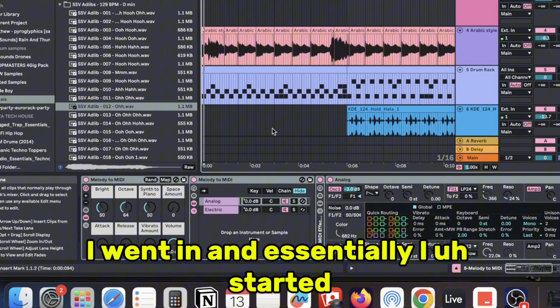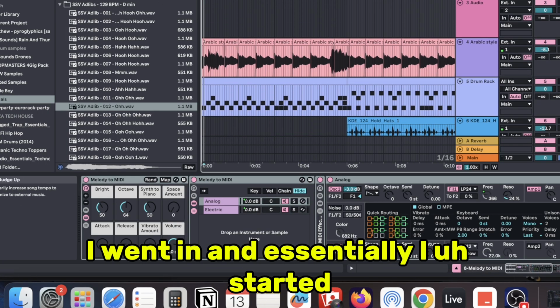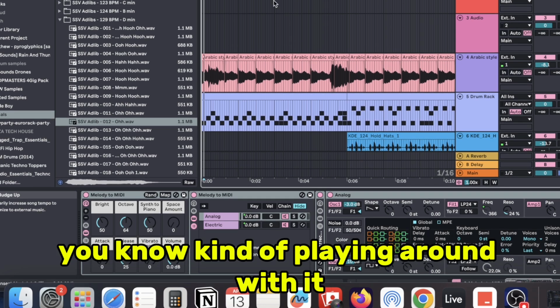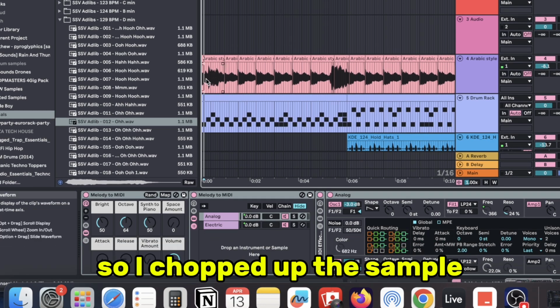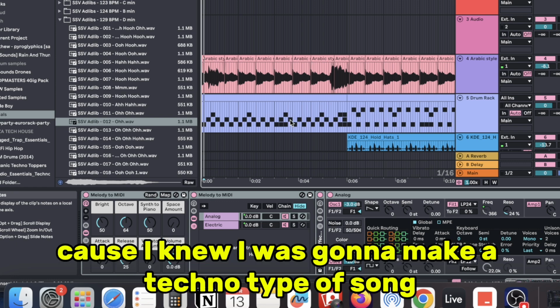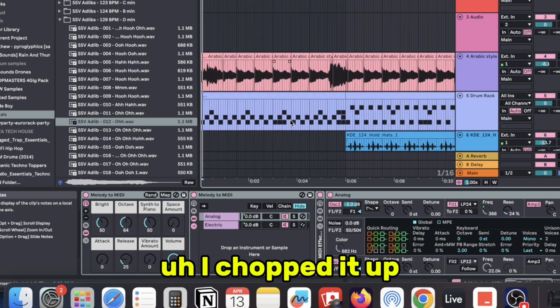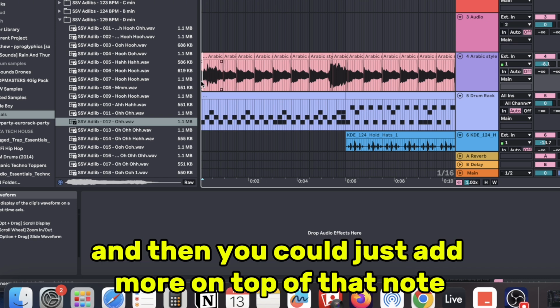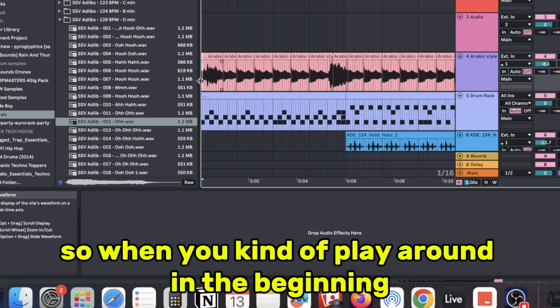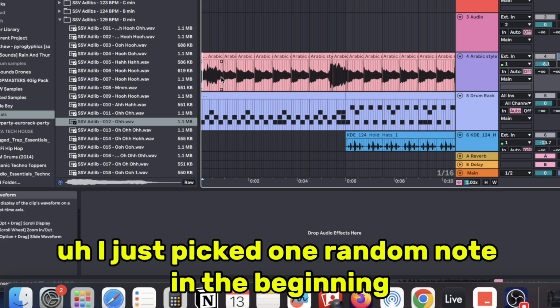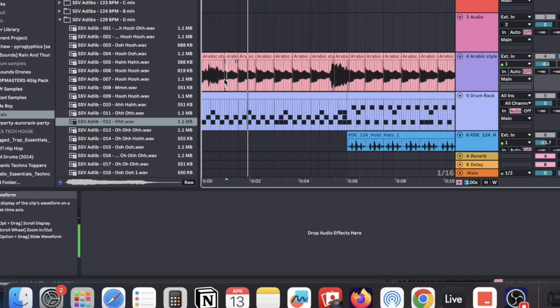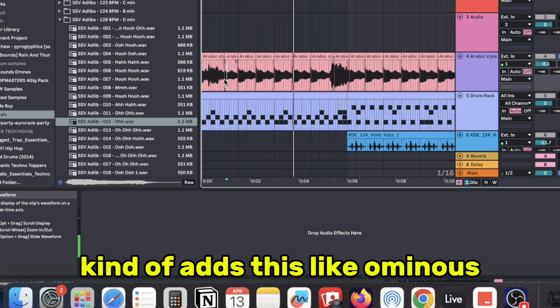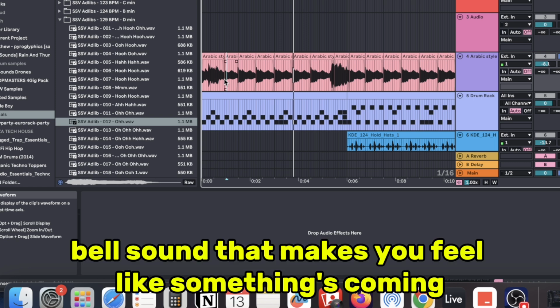So, I went in and essentially I started playing around with it. I chopped up the sample because I knew I was going to make a techno type of song. I chopped it up so that I would basically just play one note, and then you could just add more on top of that note. So when you play around in the beginning, I just picked one random note in the beginning. So this one kind of adds this like ominous, bell sound that makes you feel like something's coming.